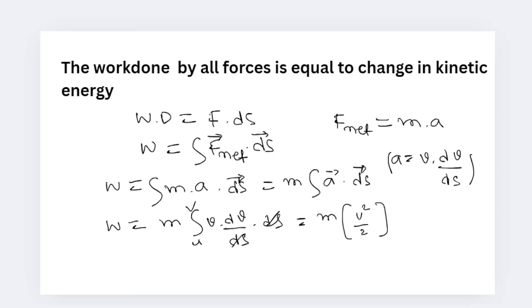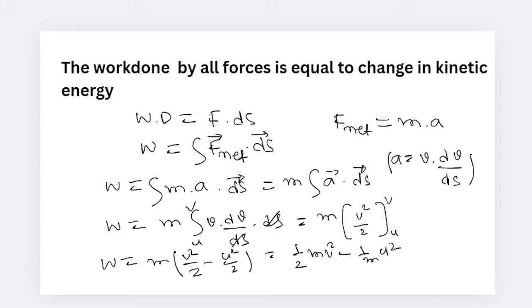So from u to v, initial to final. So after substituting u and v, we get work done is equal to m into v square by 2 minus u square by 2. So you can write it as half mv square minus half mu square.